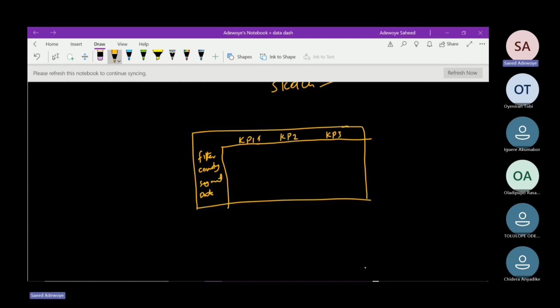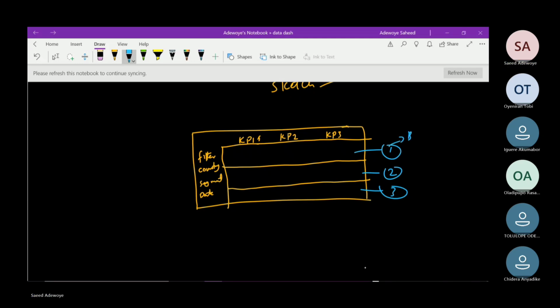Then coming to the main body, I can try to have some segments. In order not to make it cluttered, let's say I will only have 3 segments here. This is segment 1 of my dashboard, segment 2 and segment 3. I can simply say what I want it to be: a behavioral breakdown of what I want to display.